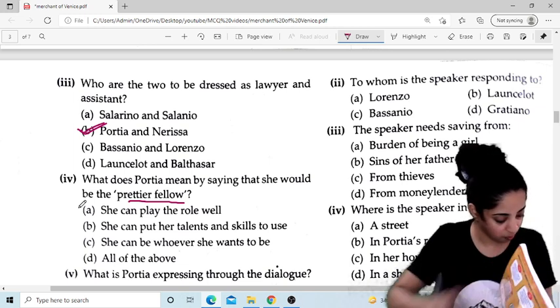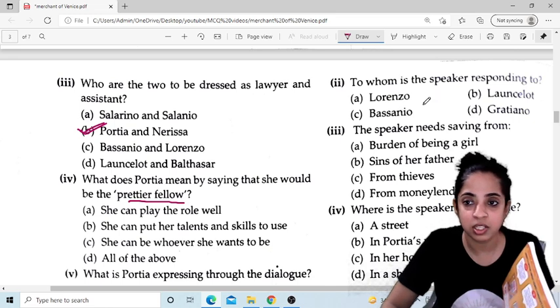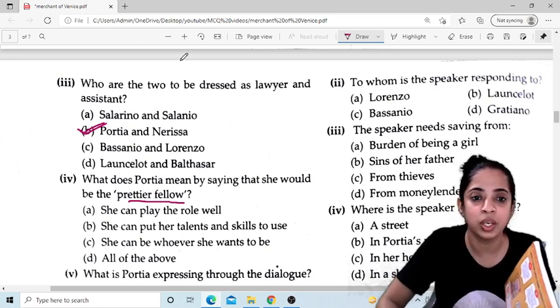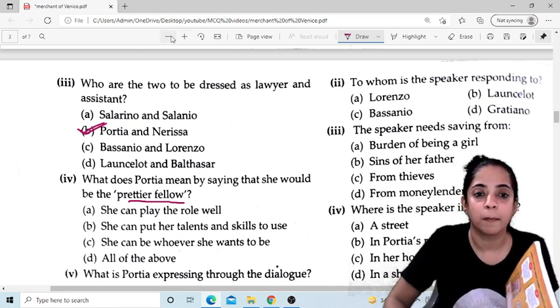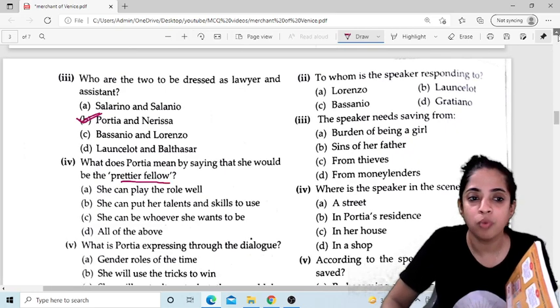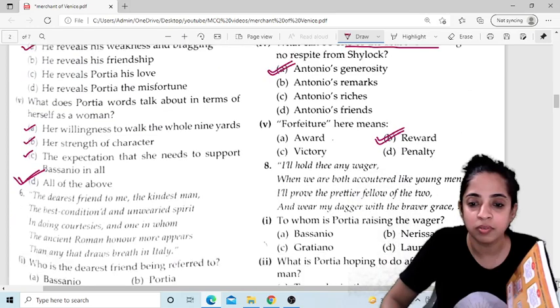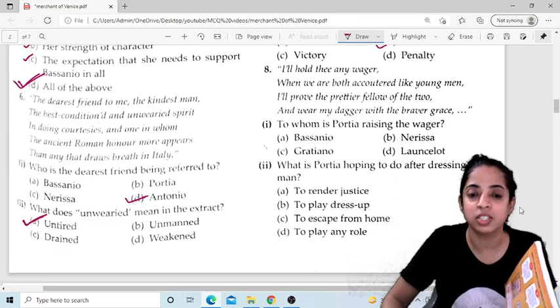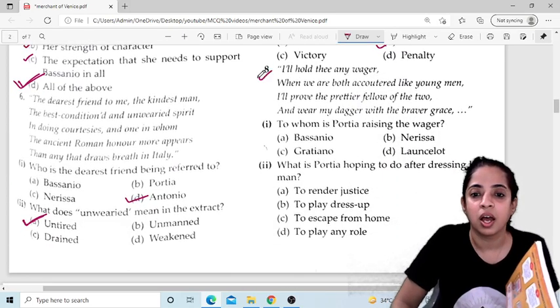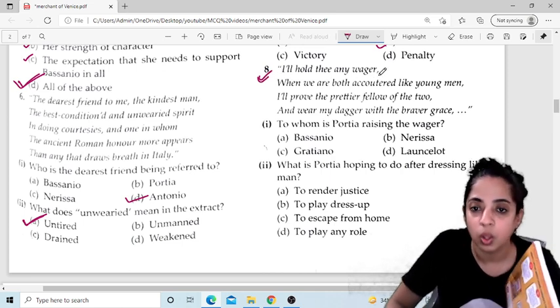Just a second, beta. I will just see this again. This is question number 3. I think I read the wrong paragraph. Wait, we had not read this. Question number 8.